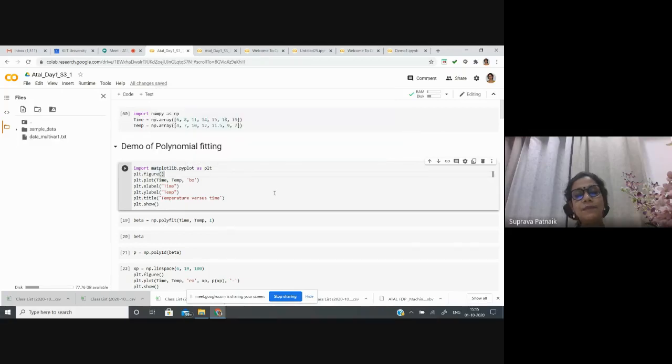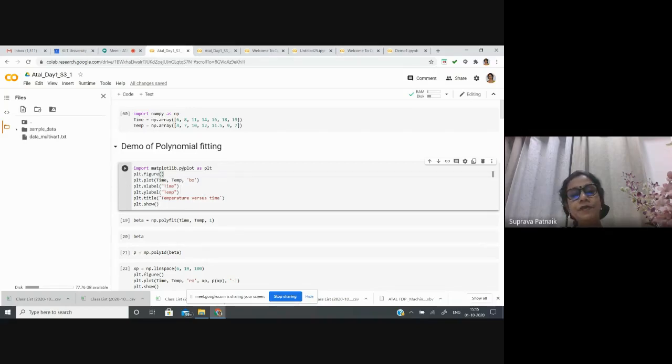So in the matplotlib library, I have all the packages which are used to visualize the results, visualize the data, and interpret through the graphs and different plots. So first purpose is to have this x versus y, that is time versus temperature. Along the x label, I have labeled it. It is more or less same as your MATLAB programming.